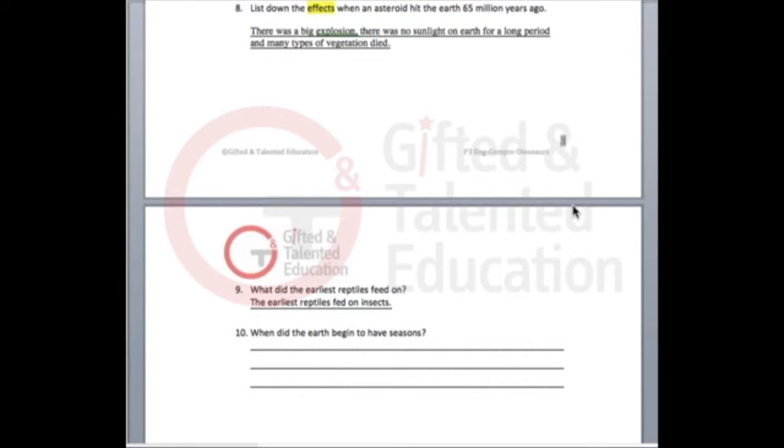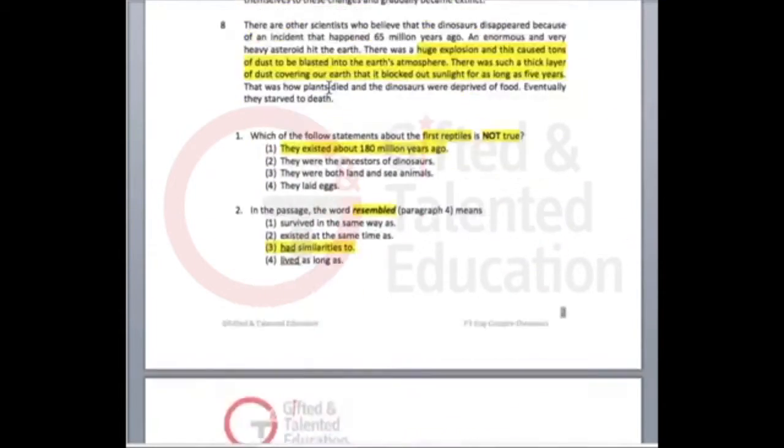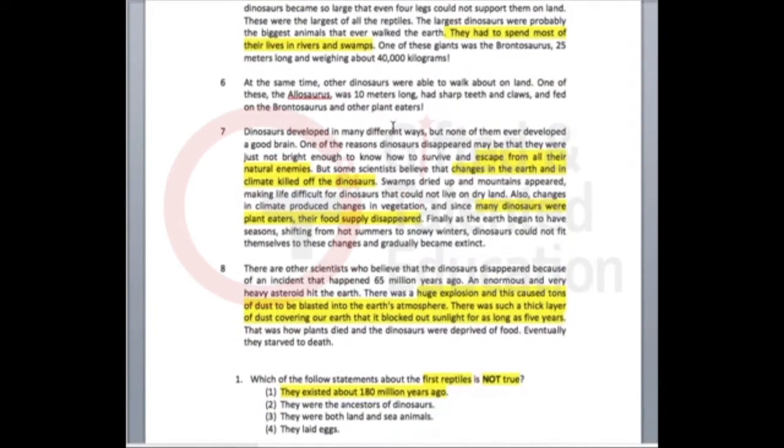For the last question, we have to find out when the Earth began to have seasons. Okay? So over here, if you look at the passage, seasons started to appear when the dinosaurs started to die off, right? There was climate change over here, okay? And here, right? Especially here. The Earth began to have seasons shifting from hot summers to snowy winters. The dinosaurs could not fit themselves to these changes and gradually became extinct.